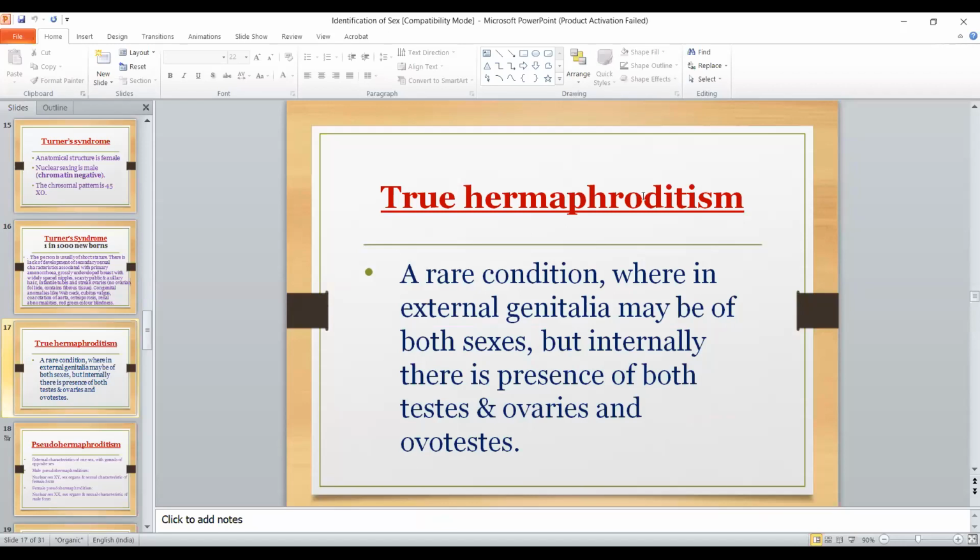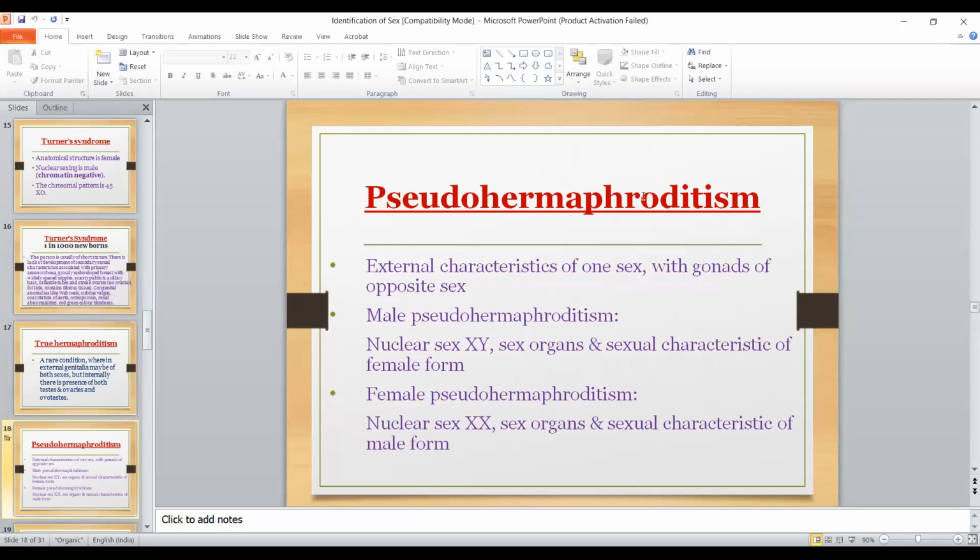So a rare condition wherein external genitalia may be opposite. There may be the vagina as well as penis, both are present, but internally usually both testes and ovaries are present, and that is known as true hermaphroditism. Then there is pseudo-hermaphroditism: external characteristics of one sex, while internal organs or gonads are of the opposite sex.